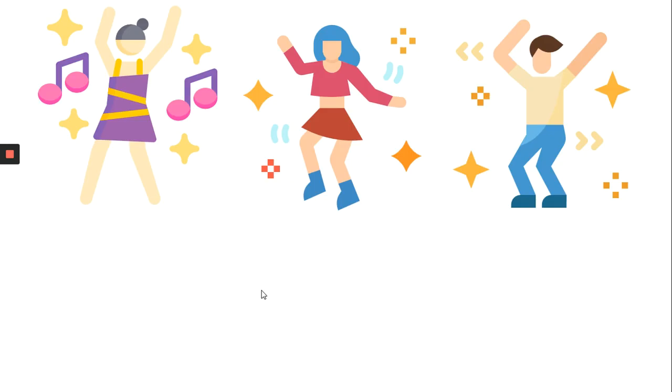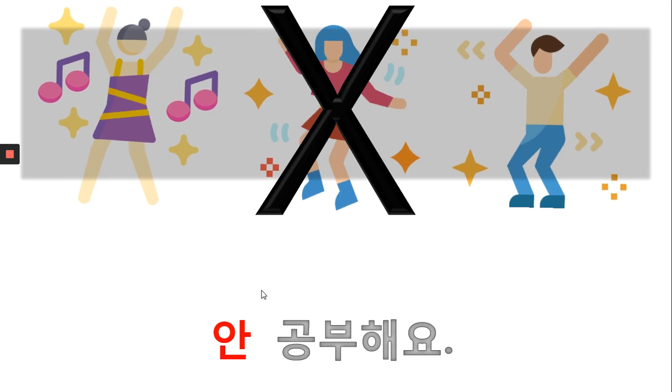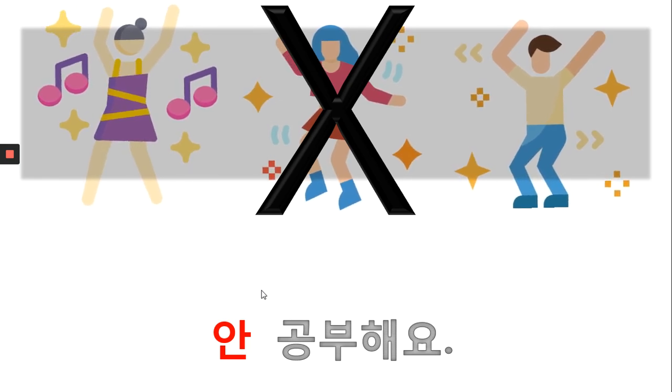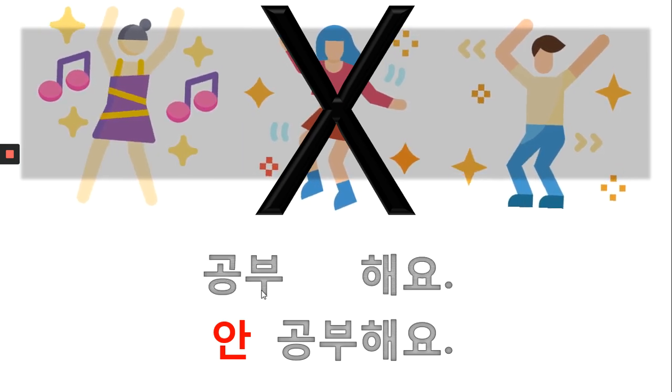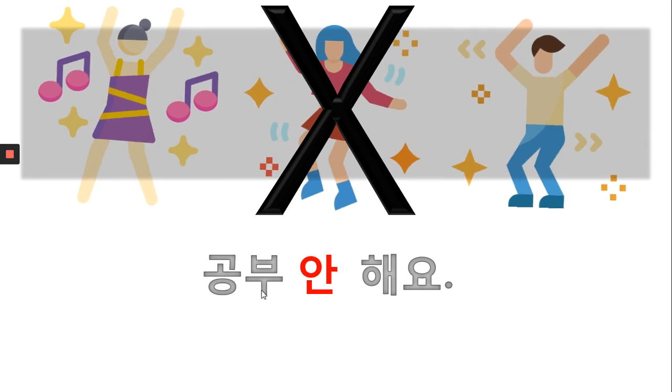How about what are they doing? 춤춰요. 뭐예요? 춤을 춰요. How about 공부해요? 안 공부해요? 네, 공부 안 해요. No, they don't study. Okay, 안 공부해요 or 공부 안 해요. Which one is correct? 자, 공부 안 해요 is correct.